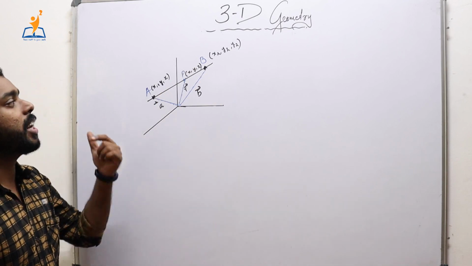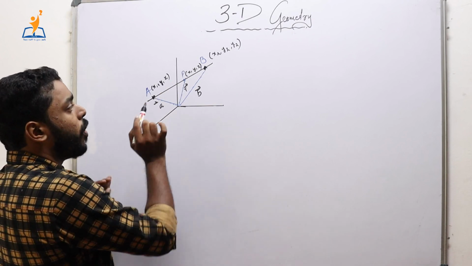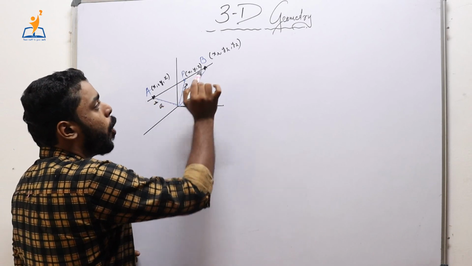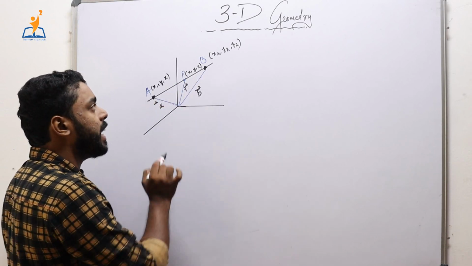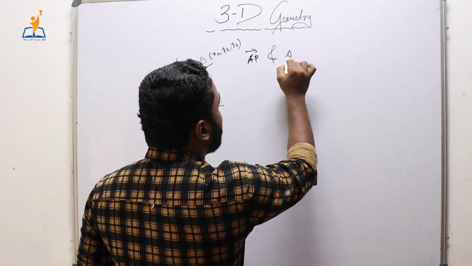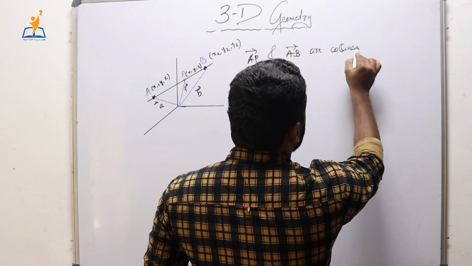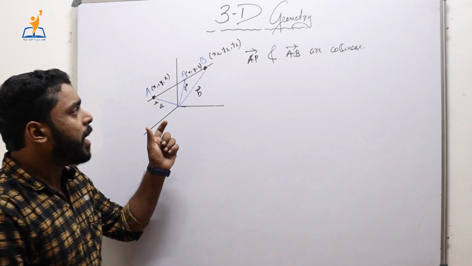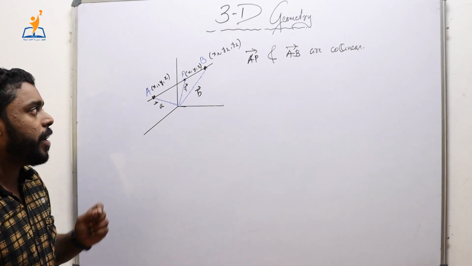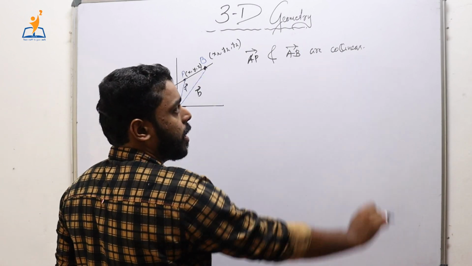Now we are going to derive a condition, just like the case before. What we can do here? See, P is a point on the line only if vector AP and vector AB are collinear, isn't it? So P is a point on this line, right? So we can say that AP and AB are collinear, right?